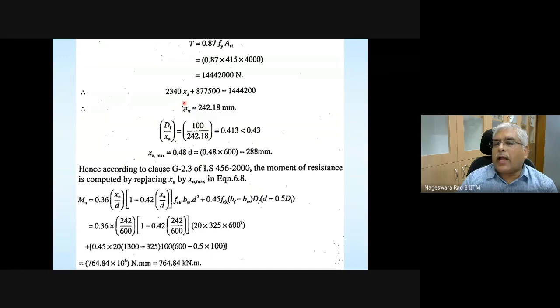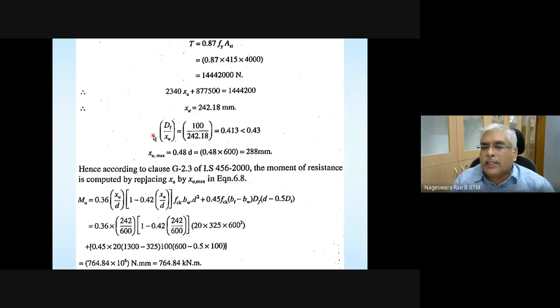Once you get the actual value of neutral axis depth, you check whether the assumption you started out with, that this ratio is less than 0.43, is satisfied or not. If it is satisfied, your assumption is correct, and you can proceed further. Making use of this XU, you can find the limiting moment of resistance. Any questions here?